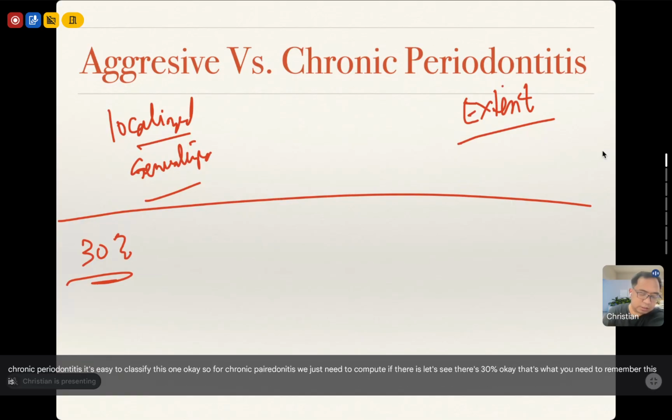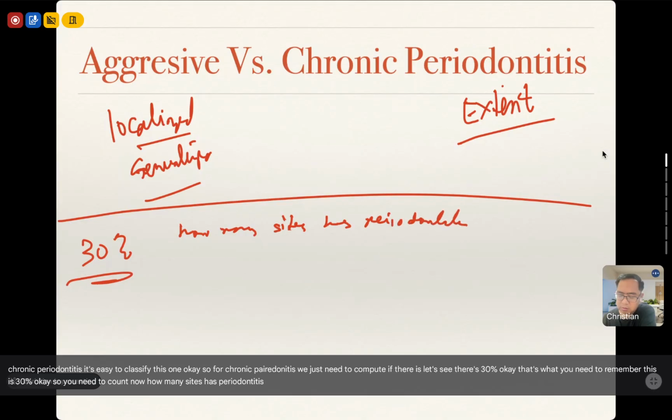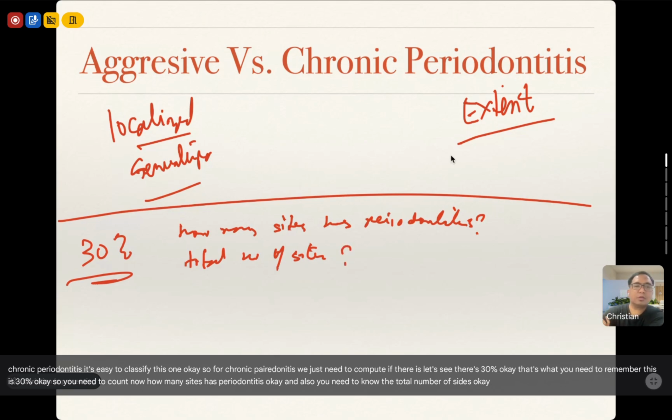That is 30%. Okay, so you need to count now how many sites have periodontitis. Okay, and also you need to know the total number of sites. Okay, so for each tooth, we are probing 6 sites.